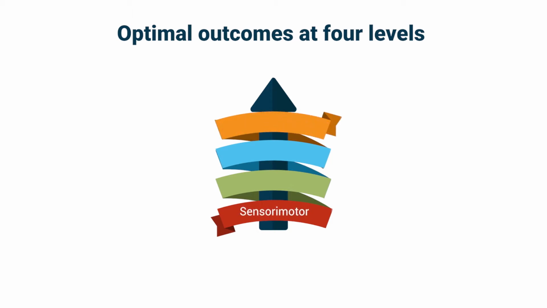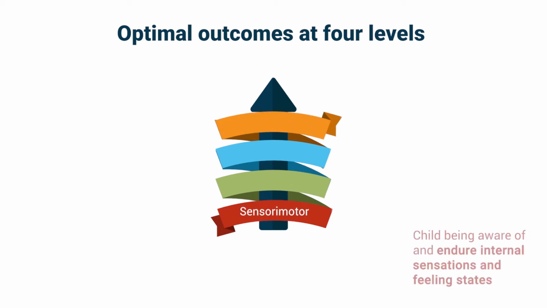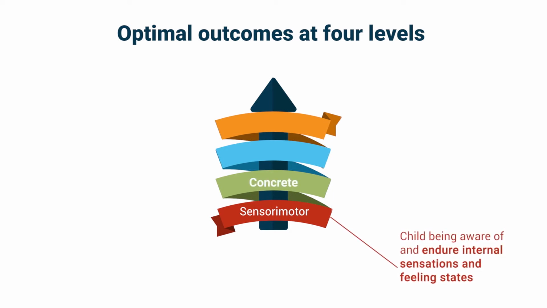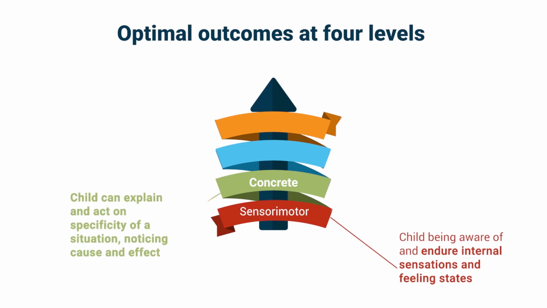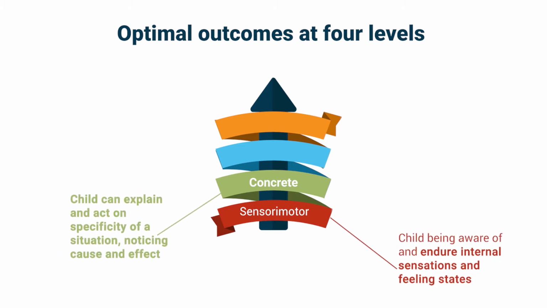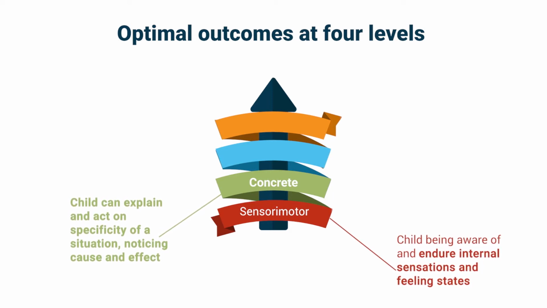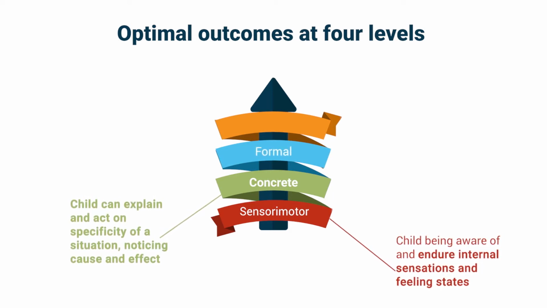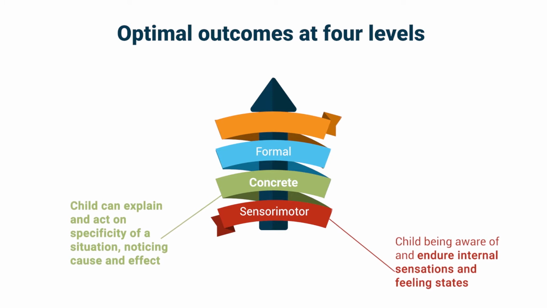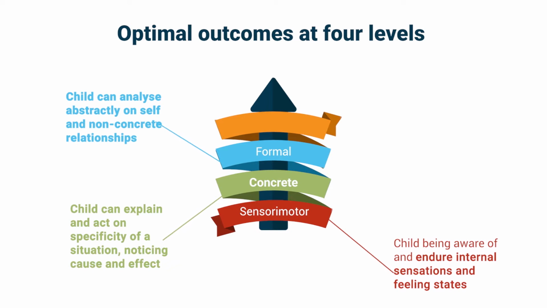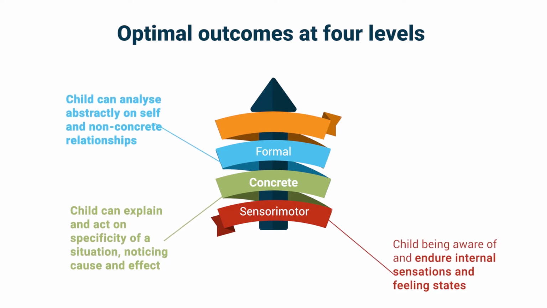The first, at the sensory motor level, the child can be aware of and endure internal sensations and feeling states. At the concrete level, the child will be able to explain and act on the specificity of a situation, noticing cause and effect and executing the same. At the third level of formal stage, the client will be able to analyze abstractly on self and non-concrete relationships.